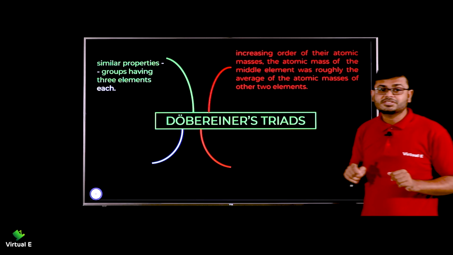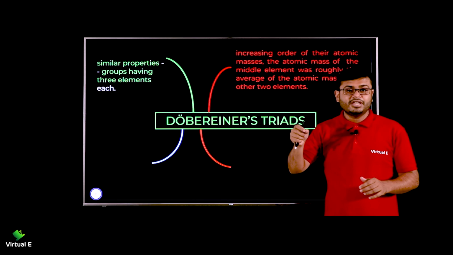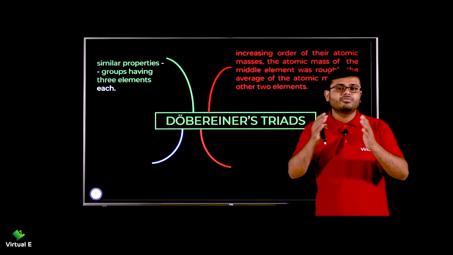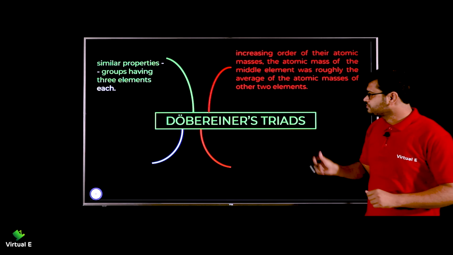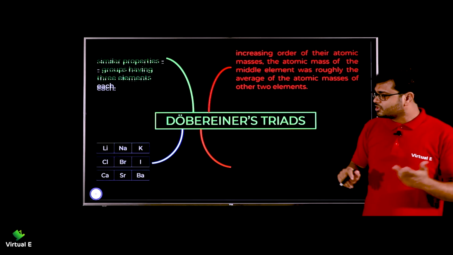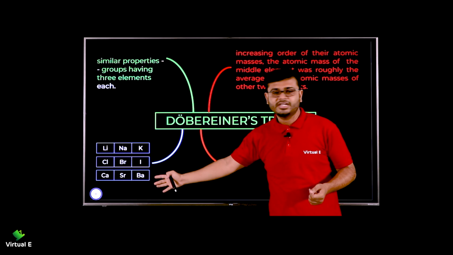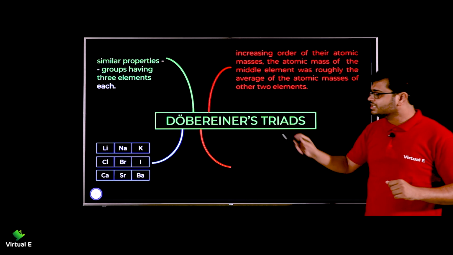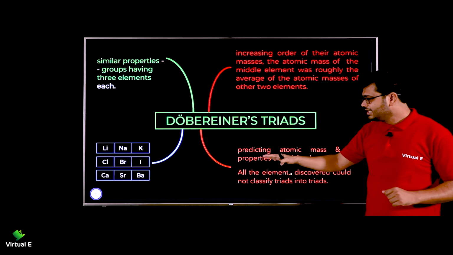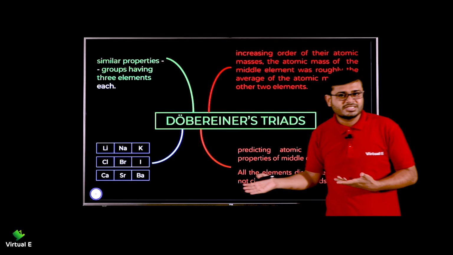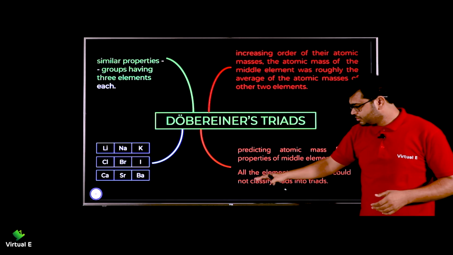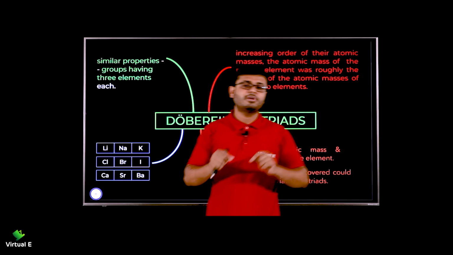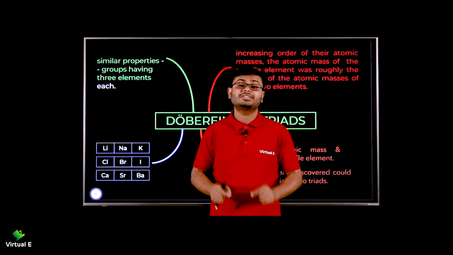And one more property: if you take the average of the atomic mass of the first element and the last element, you get the atomic mass of the middle one. And these were the three triads he was only able to identify during that time. And the last limitation: it is good at predicting the atomic mass of the middle one, but when we talk about all the existing elements, he was not able to classify them into triads. So this is about Dobereiner's triads. Now let's talk about the second attempt.